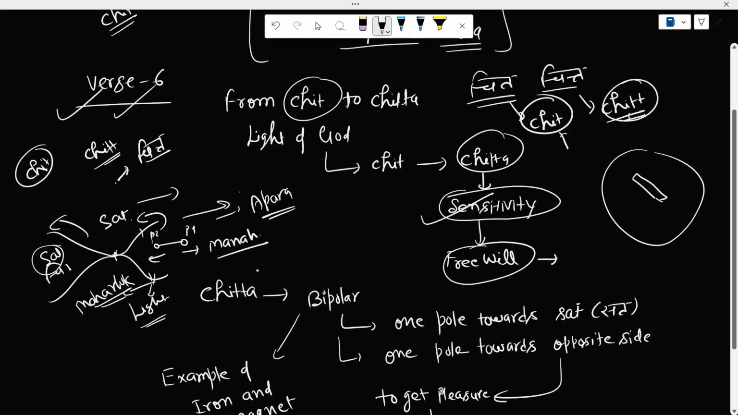Something like which is thought of by the atheist, that we are everything. Atheists have the thought that we are everything. So this chitta is the complete dominance in the atheists.